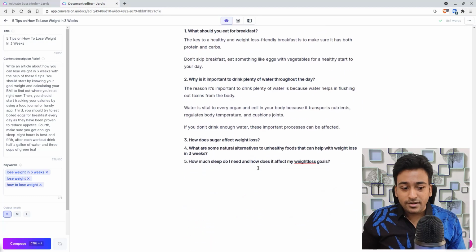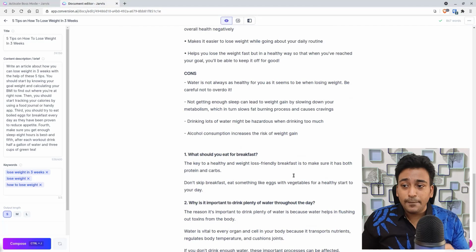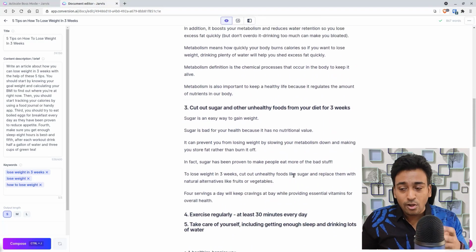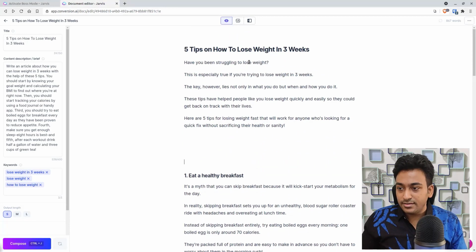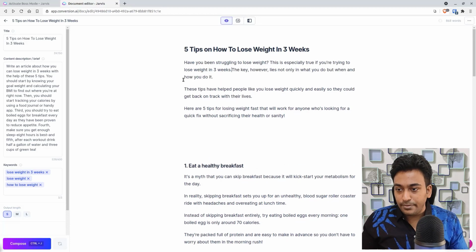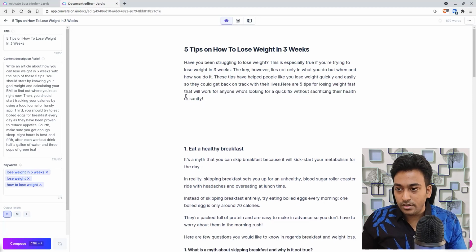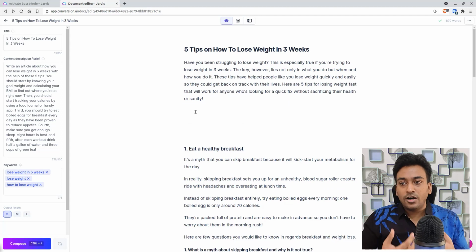And the final factor, before the final factor, is converting a paragraph into a list. That also you can do. For example, I have written this. Let's say all these are one single paragraph rather than separate ones. And I can ask Jarvis to bring a list from this paragraph.